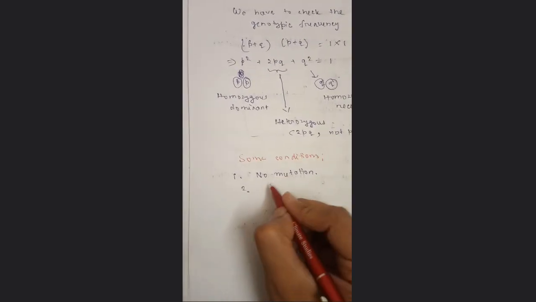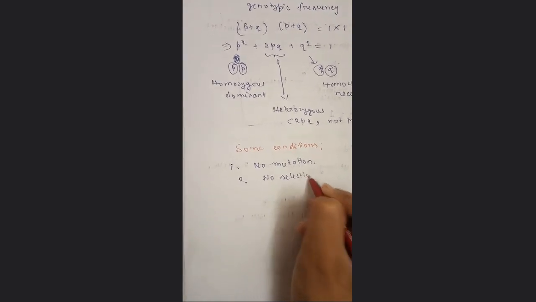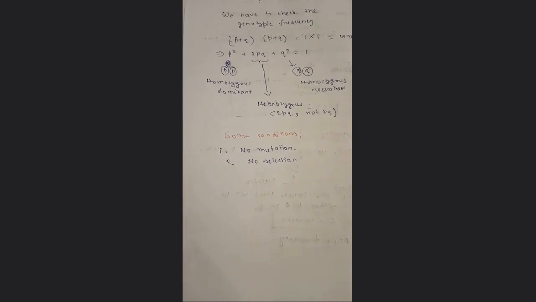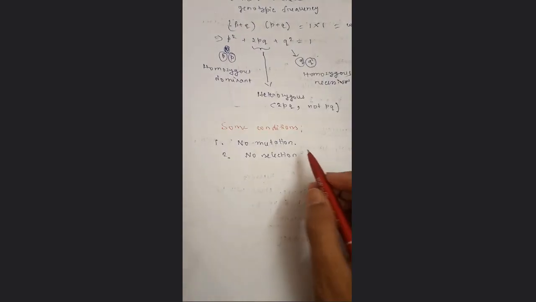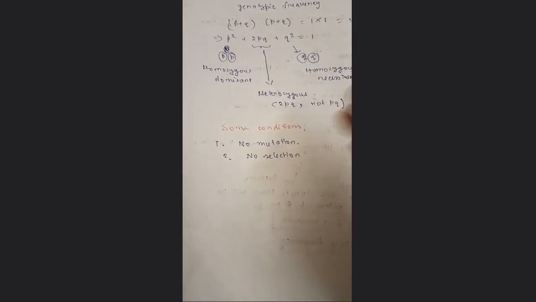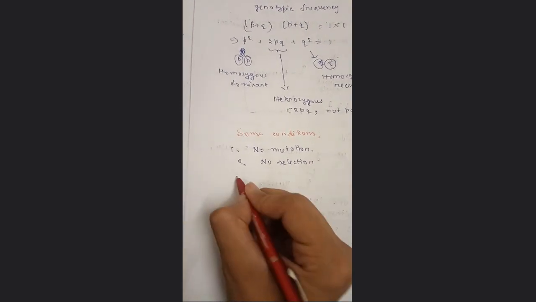Second point is no selection. Selection means the sexual selection. So there will be no selection, no mutation. Mutation, we know, is the change in the chromosomes and genes, and that should not happen, otherwise the frequency will be different.